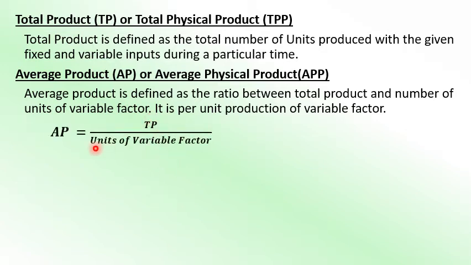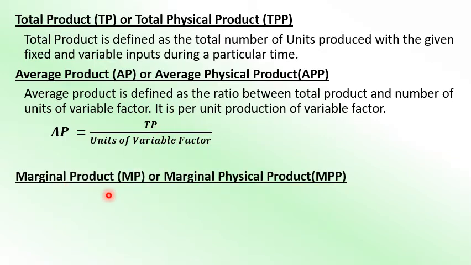If we derive the formula, AP is equal to TP divided by the number of variable factor, and the variable factor we discuss over here in the short run is labor. So every time you have to divide the total product by the number of labor used.